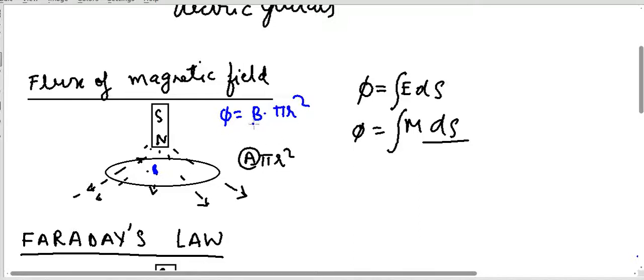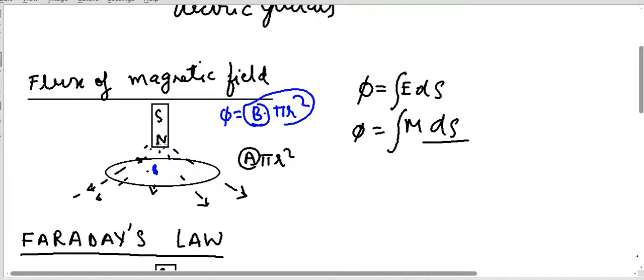Similar to the electric field, where the flux was the electric field into area, it basically gives us how many lines of force are passing through this hole.